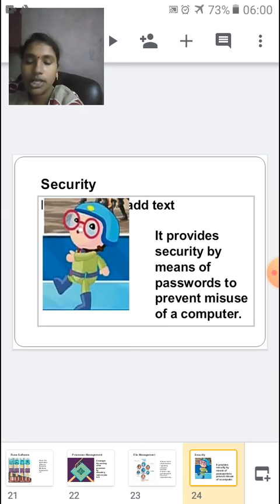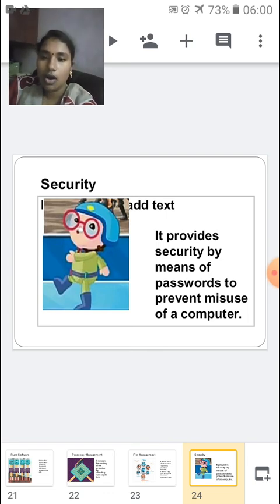Okay children, did you understand this lesson? It is all about computers: what is a program, what is software, how software is classified, what is system software, and what are the different functions of system software. This is what we have seen in today's session, and in the next session we will deal with what utility software is and what application software is.